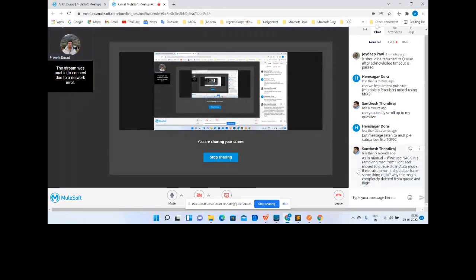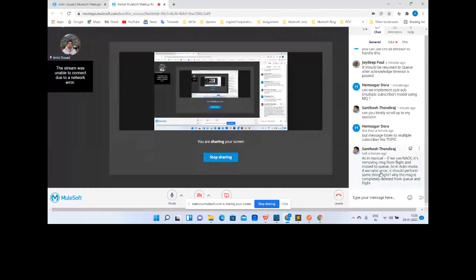Why is the message completely deleted from the queue and in-flight? In auto mode, if the flow execution is successful, the message will be deleted. But if the flow execution is not successful and we send the exception back to the subscriber, it considers that a negative acknowledgement, and the message is sent back to the queue.